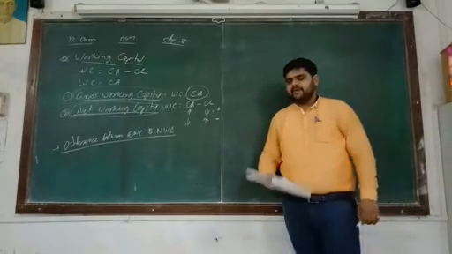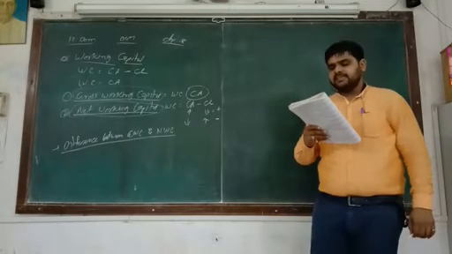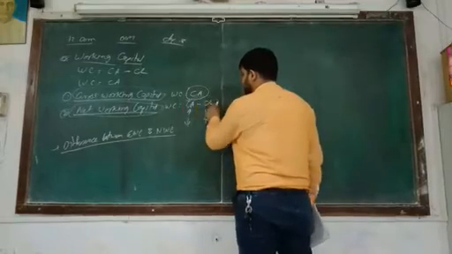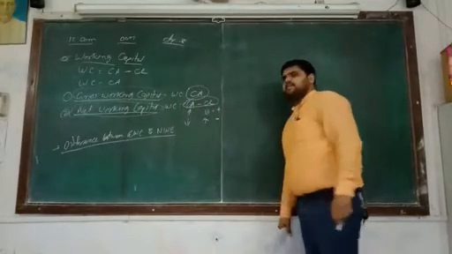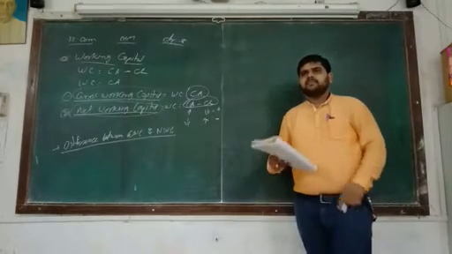Another, net working capital meaning. Net working capital means current assets minus current liability. So here, current asset minus current liability. So this is the first part. This is the meaning. Next, number two,